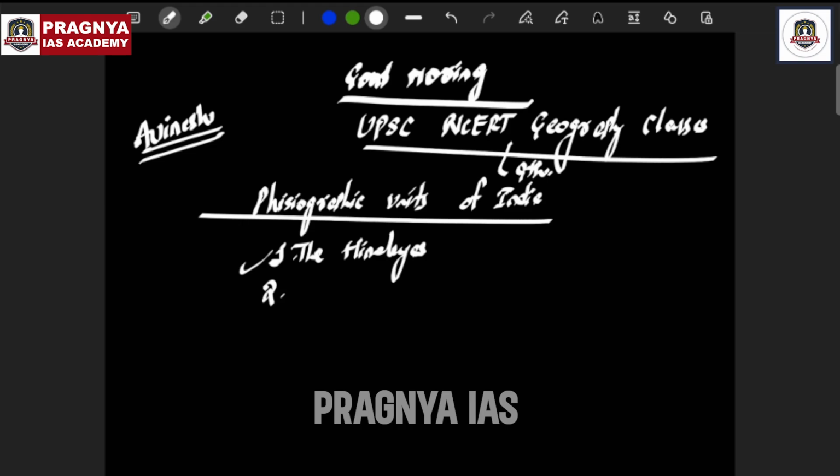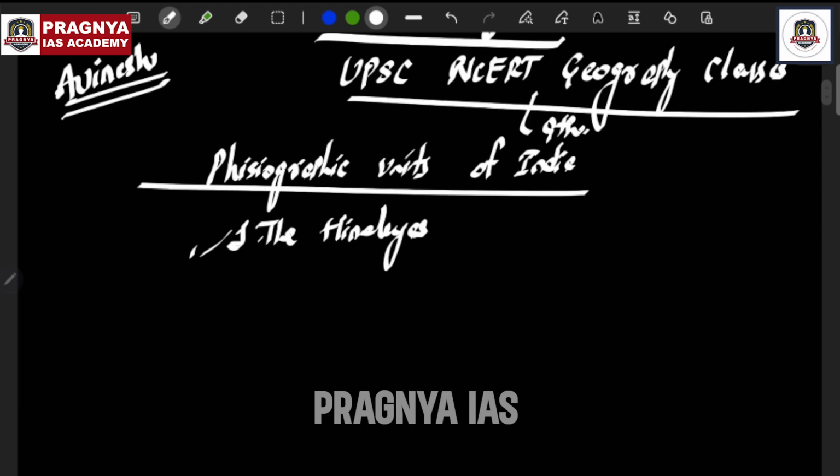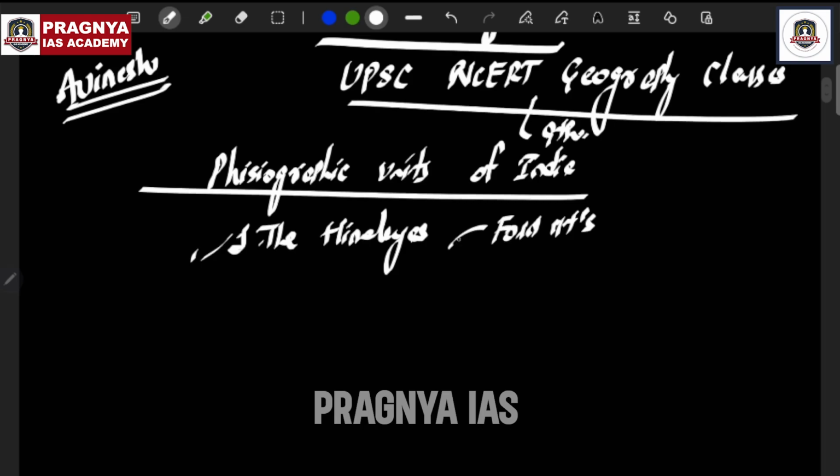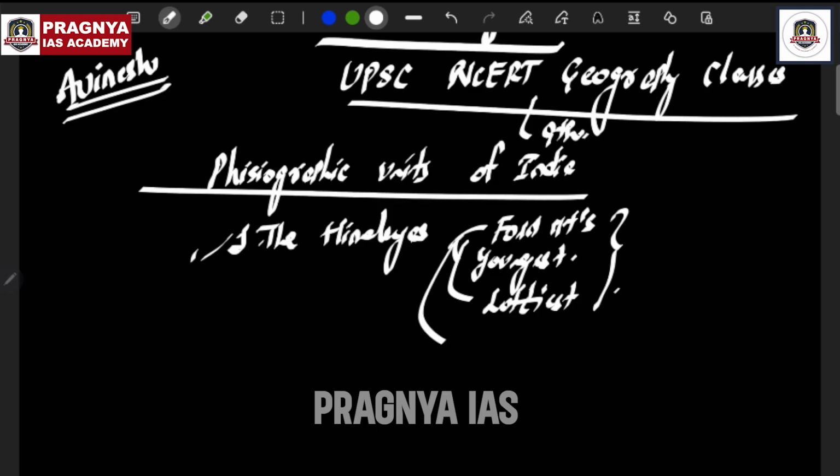Once again, I will give a short description about the Himalayas so that it will be easy for you. They are the youngest fold mountains in the world. They are also the loftiest mountains on the planet Earth. No doubt about that. Youngest fold mountains, loftiest fold mountains on the planet Earth, all are the same. And I told you, the Himalayas are formed because of the convergence of two plates, right?